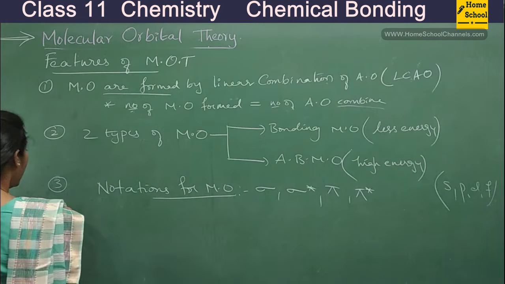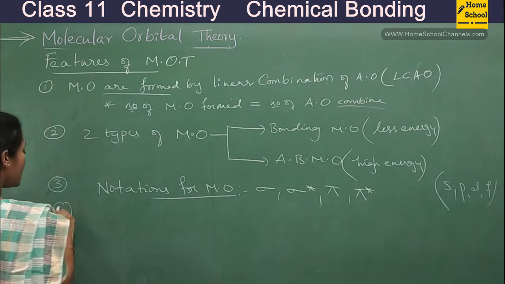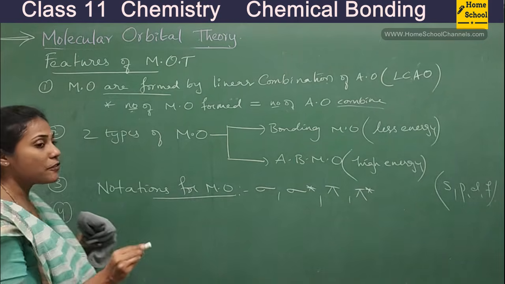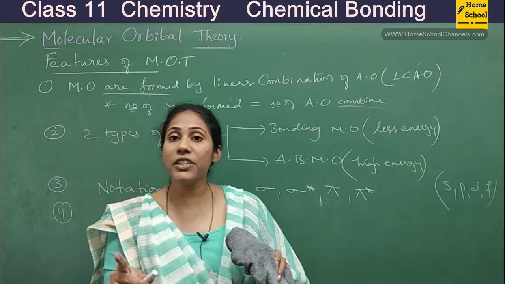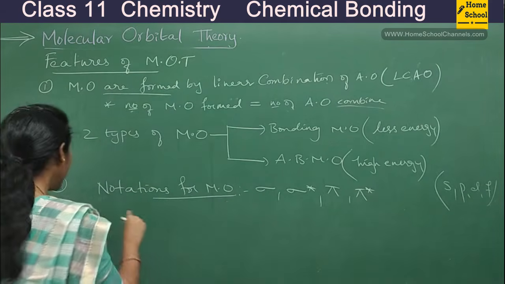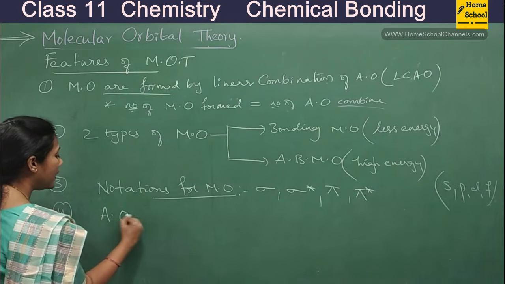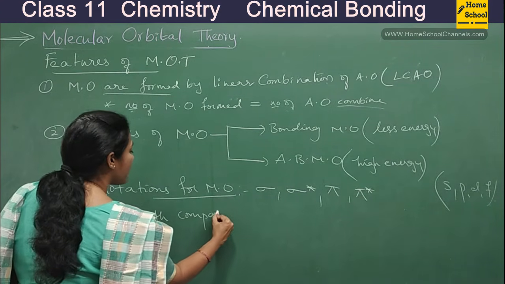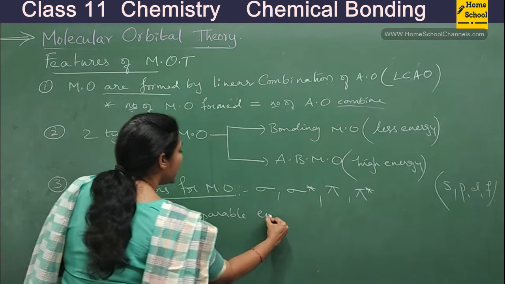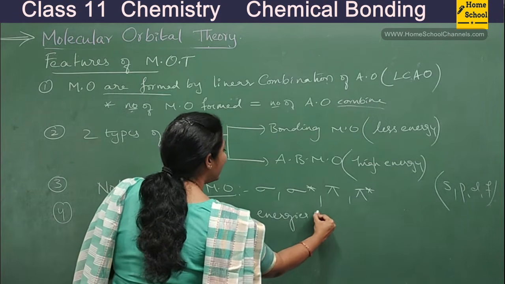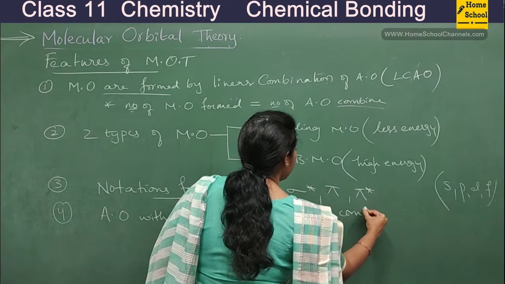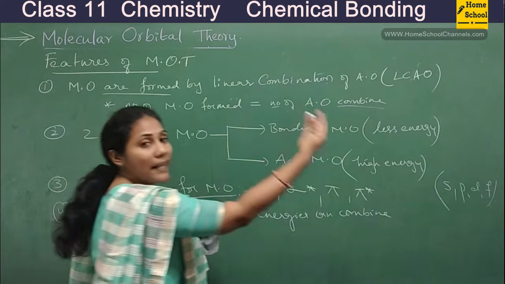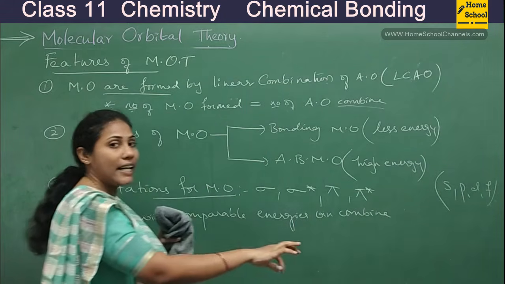Okay, fine. And the fourth point which is important is: atomic orbitals which have comparable energies only can combine. Okay, I mean to say the s orbital of one atom can combine with the s orbital of another atom.